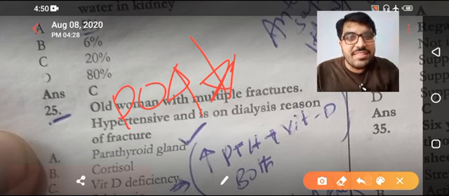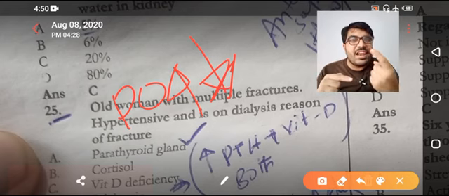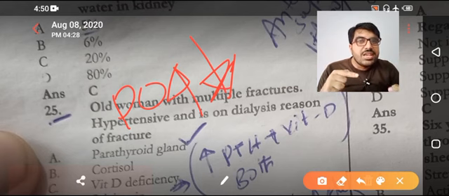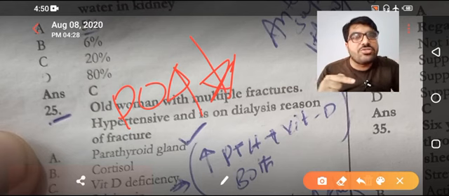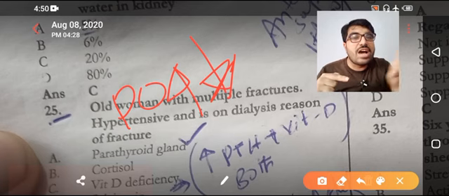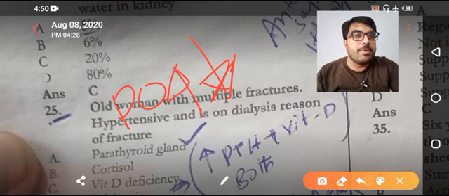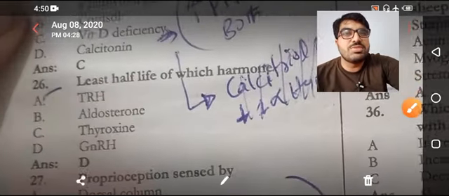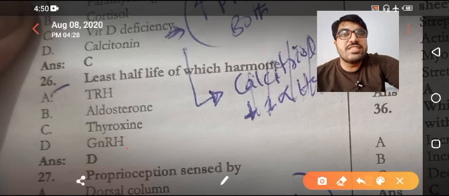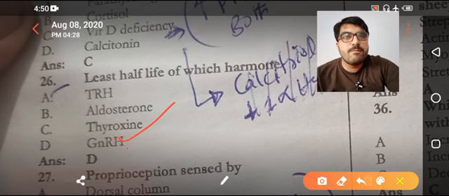Now another MCQ, secondary hyperparathyroidism due to vitamin D deficiency, but vitamin D was replaced, then this will not cause hypophosphatemia, this will cause normophosphatemia, because vitamin D absorbs both calcium and phosphate. So these were the bonus MCQs. Least half-life of GnRH, that is 2 to 4 minutes.